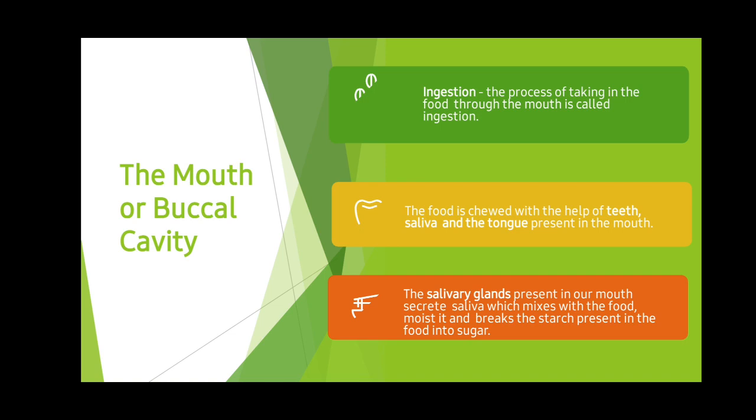See, in the mouth there are various parts. Teeth are there, salivary glands are there, the tongue is there. These three parts together help in chewing the food. The salivary gland secretes saliva, which moistens the food and makes it easier to digest. And the salivary glands break down the starch that is present in the food.